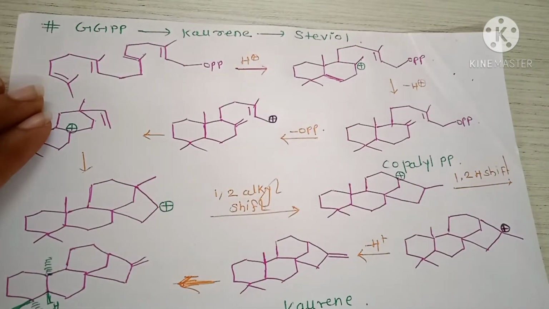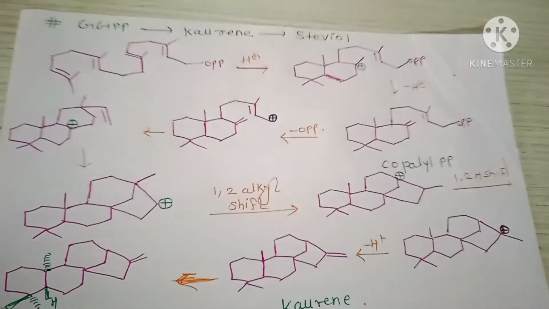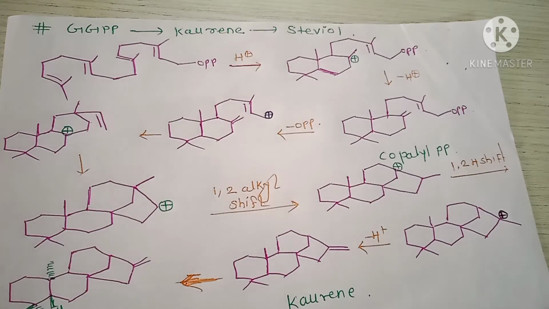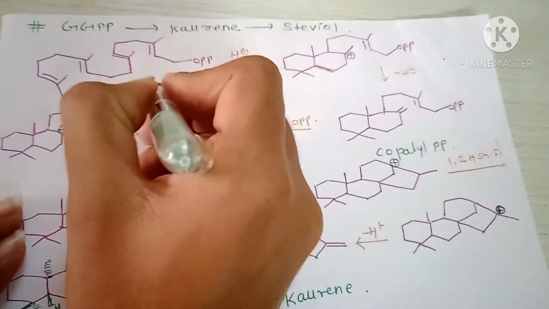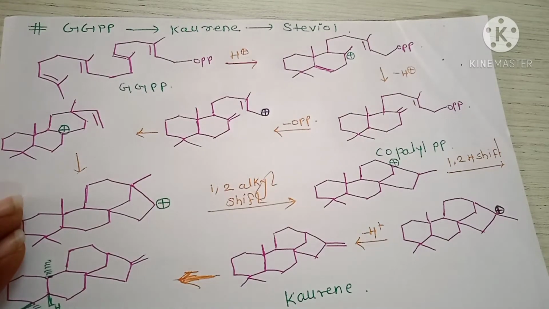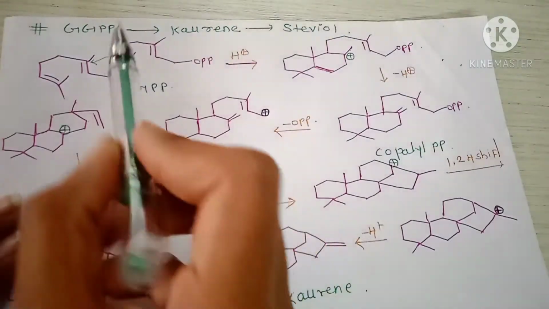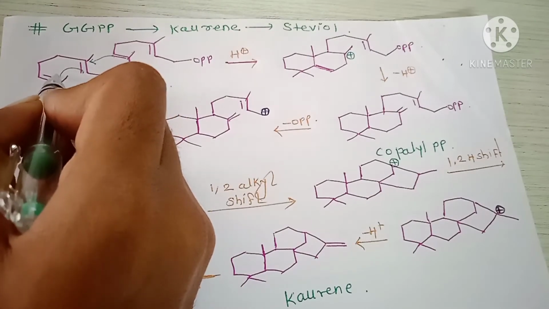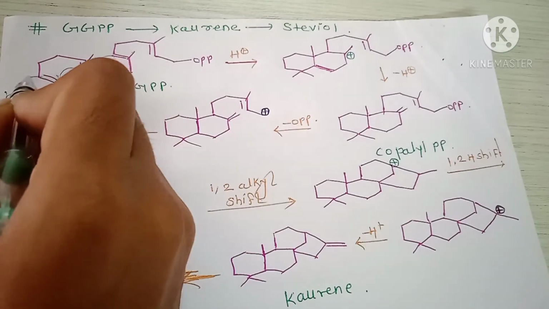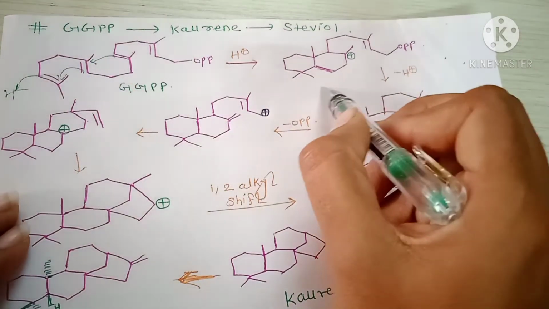Now next we will see the synthesis of steviol from GGPP. Now first draw the structure of GGPP. This is the structure of GGPP. Step first is the cyclization or ring formation. This bond attacks here, this bond attacks here, and this bond abstracts this hydrogen H plus and the formation of this structure.